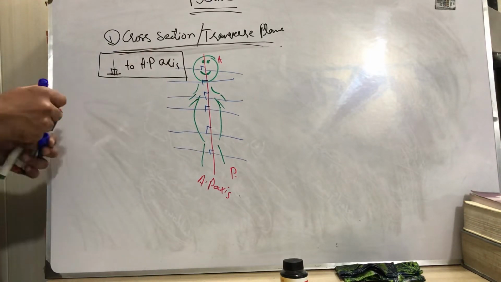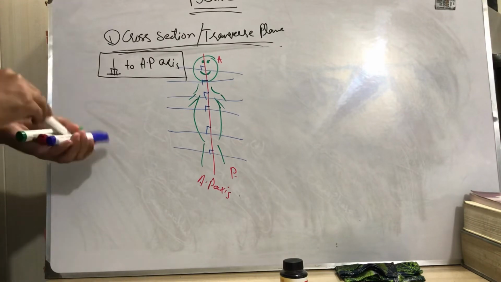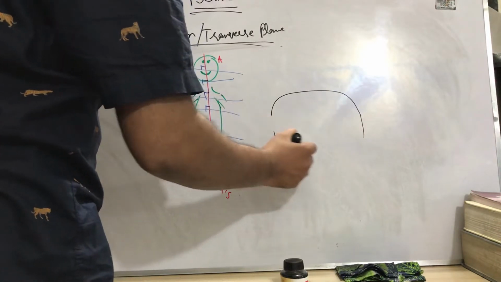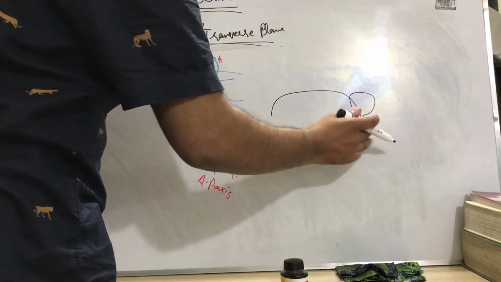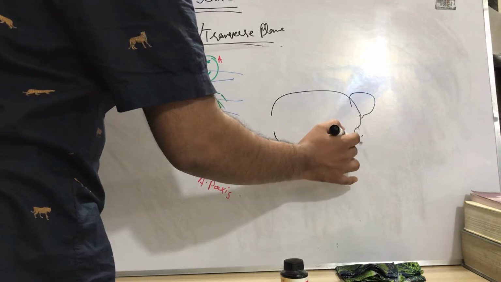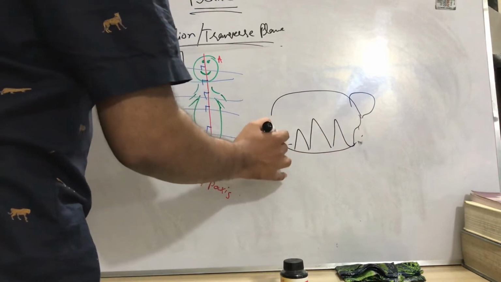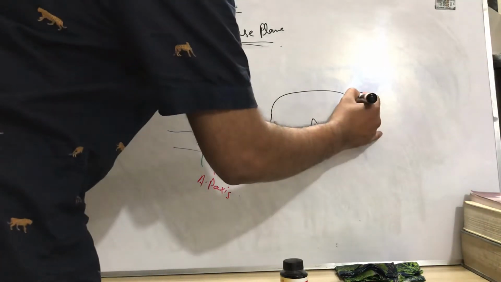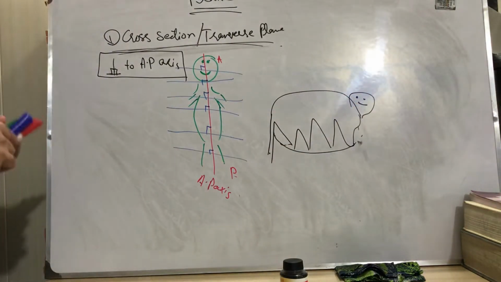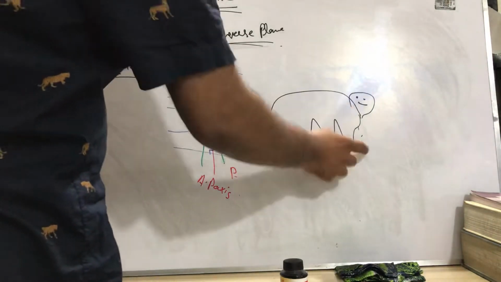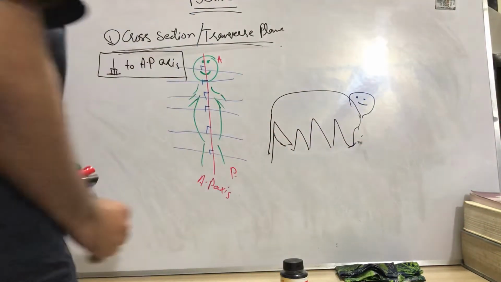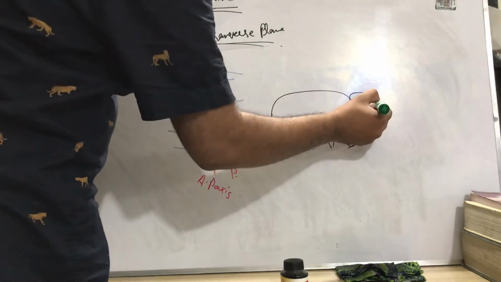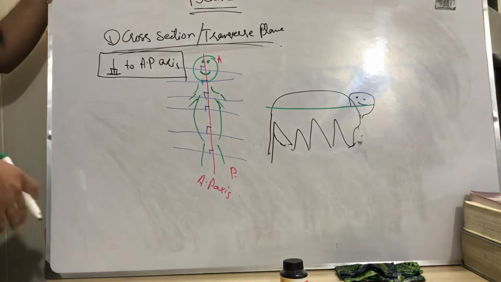Suppose some organisms look like something like this. First of all, I said that we must know the anterior posterior axis. So what is this? This is the head portion, and this is the anterior posterior axis.